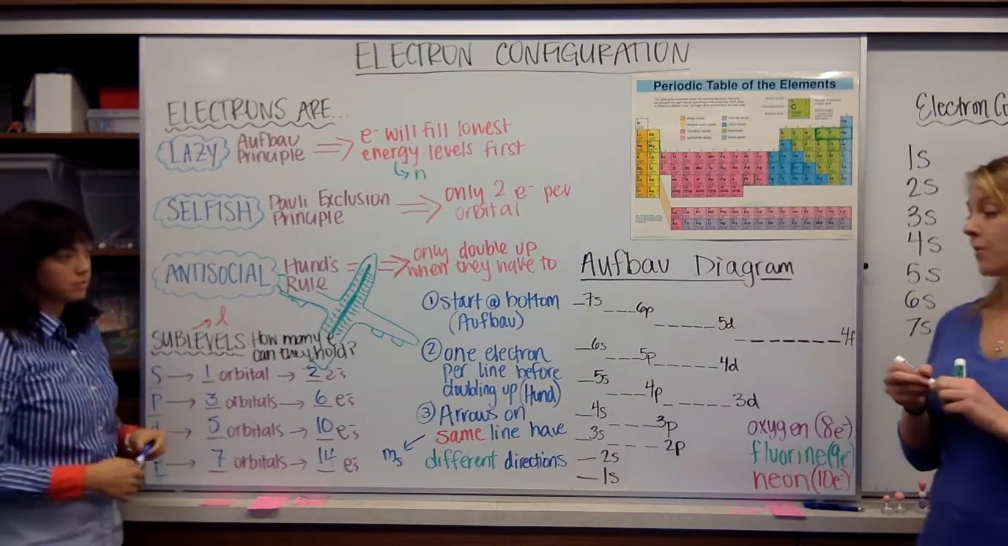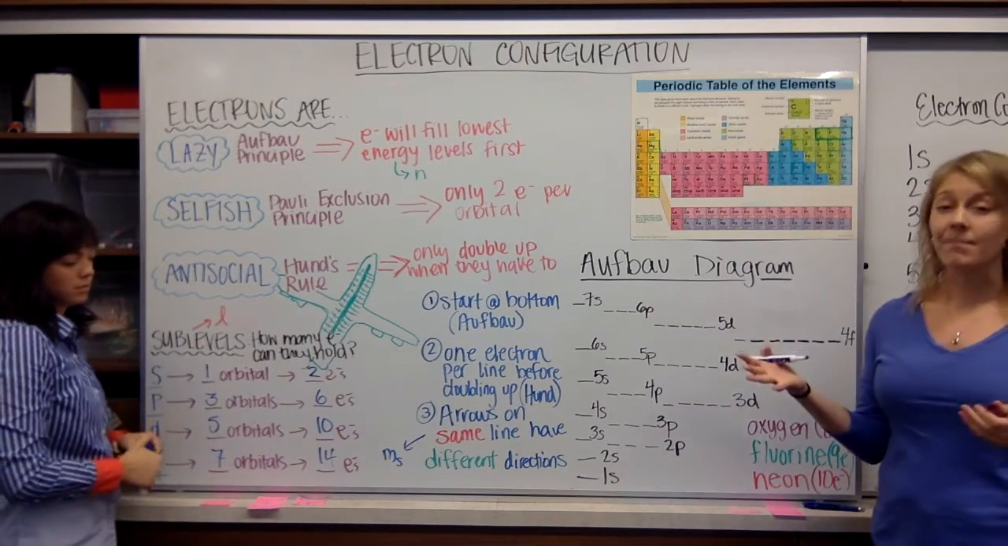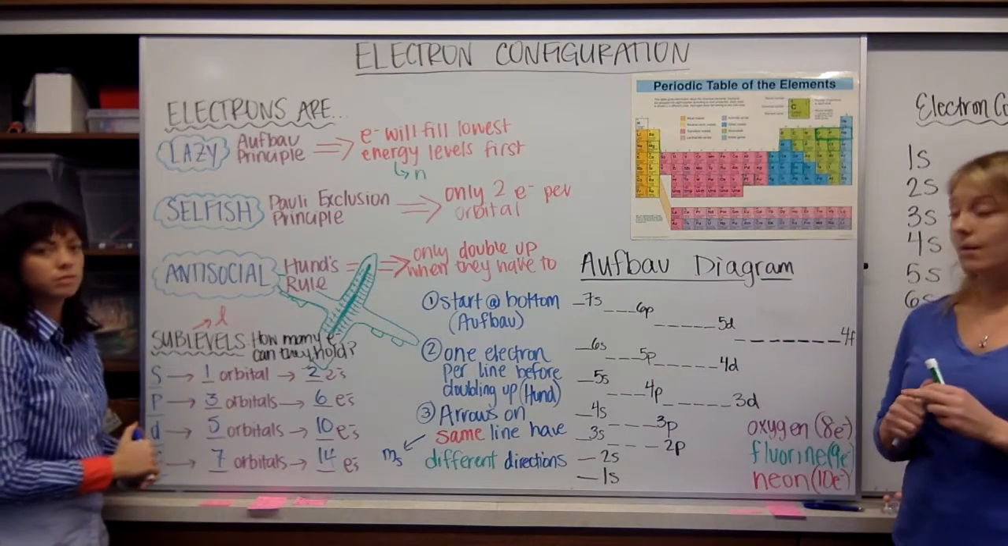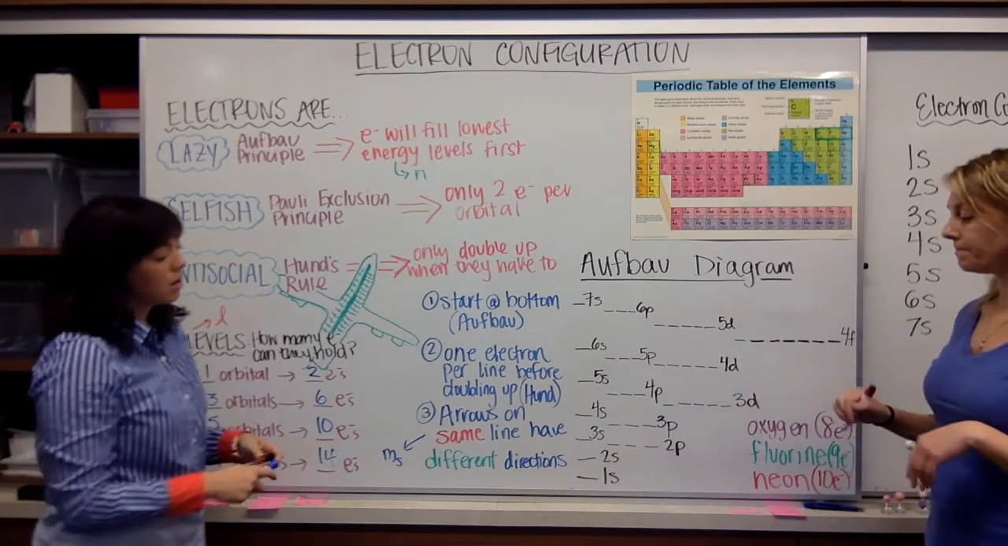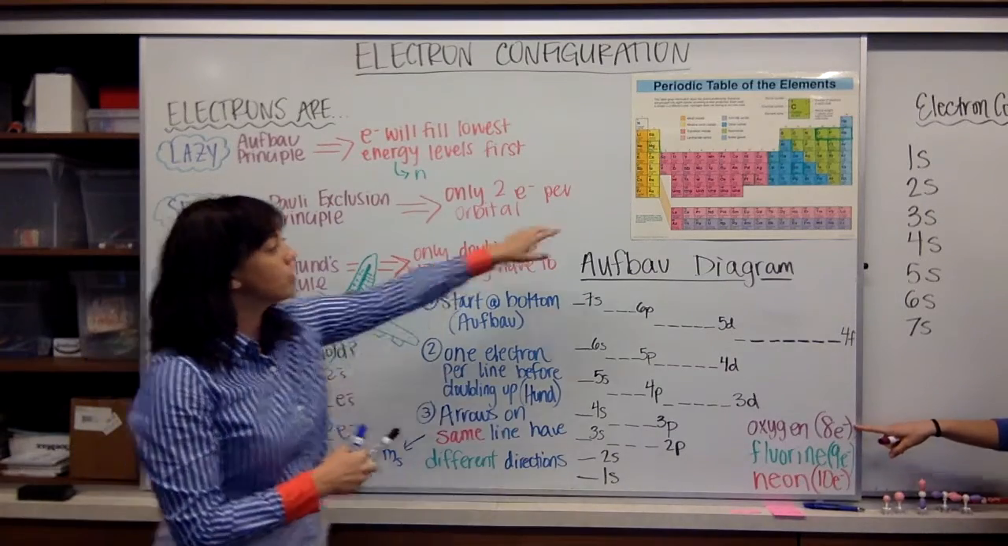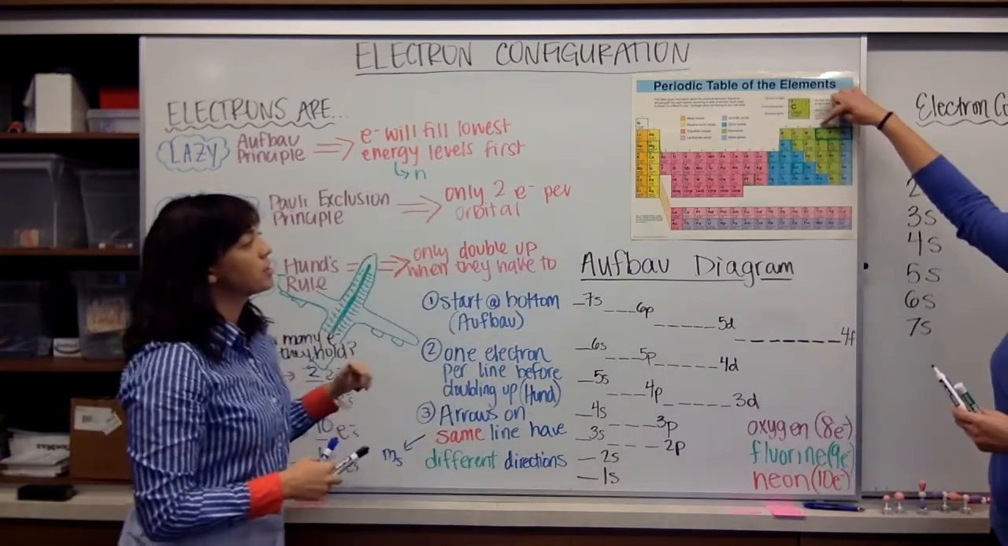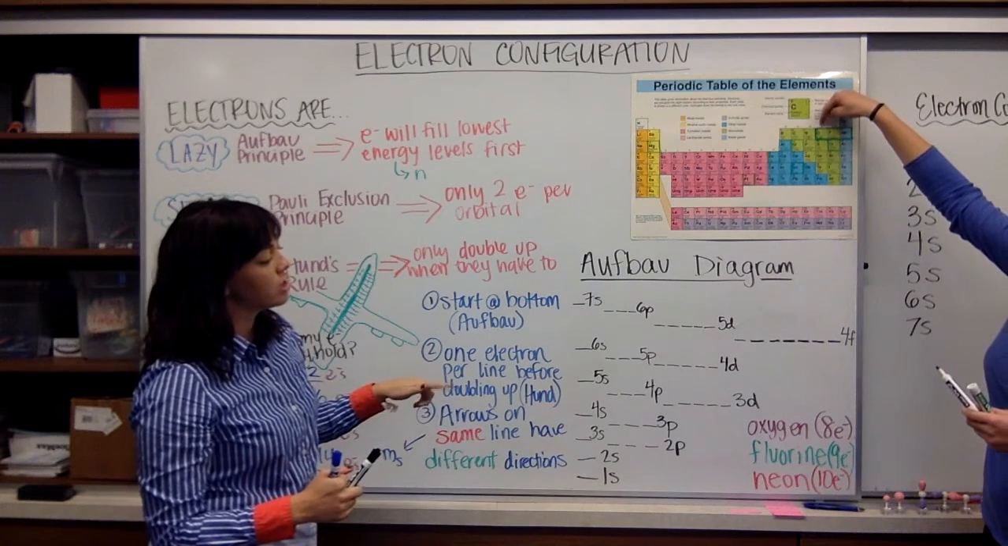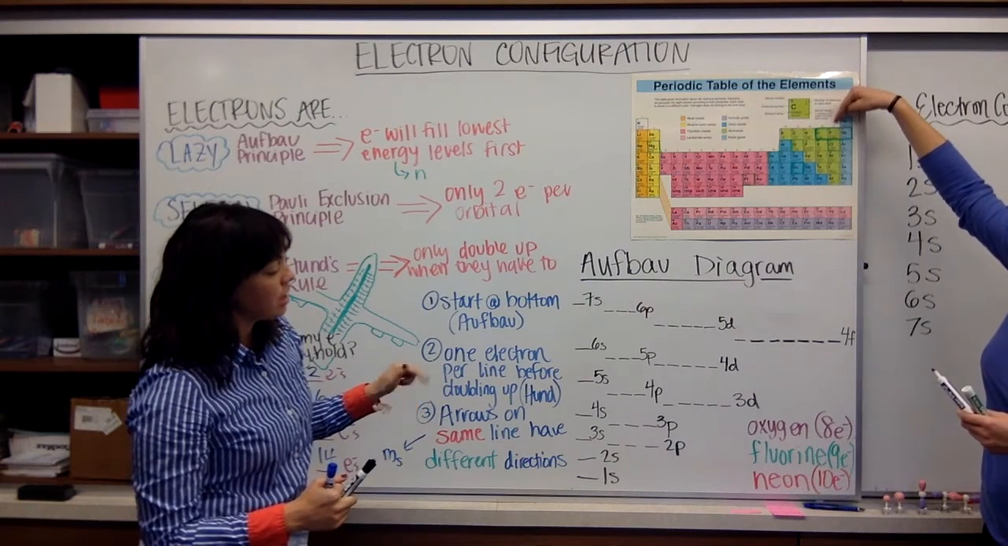They do not go the same direction. All right, so that's our electron spin as part of our quantum numbers, the m sub s. Okay, so we're going to do 3 different examples for you right now, and I know this periodic table is small, but I promise it's useful. We're first going to do oxygen, then fluorine, and then neon.